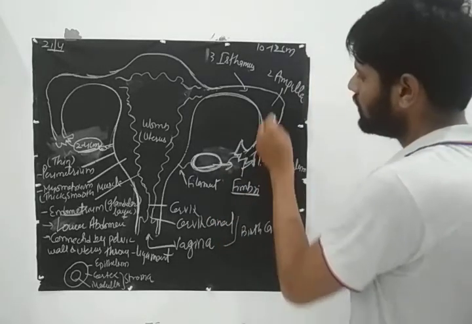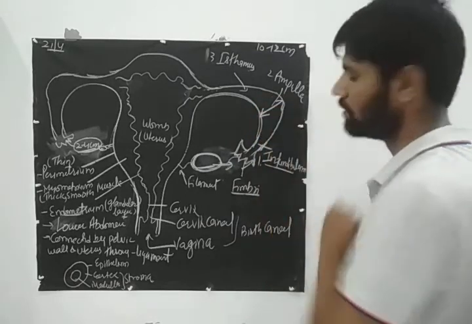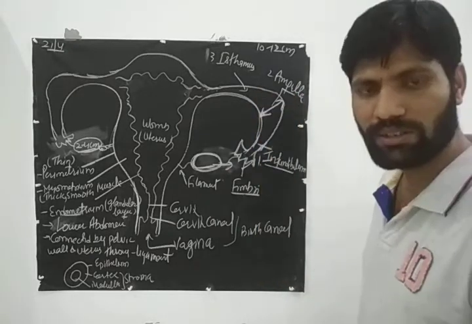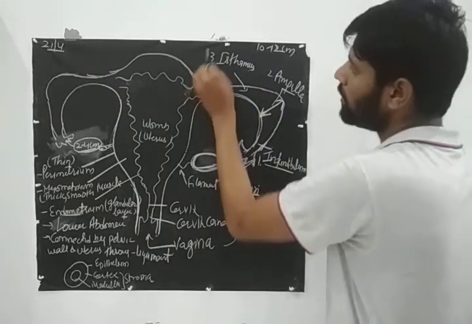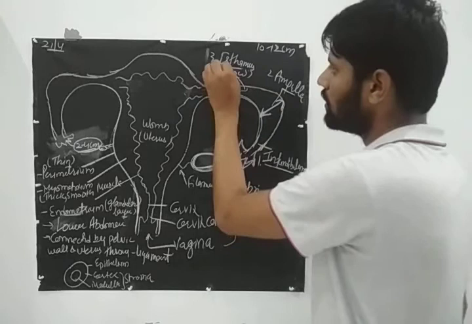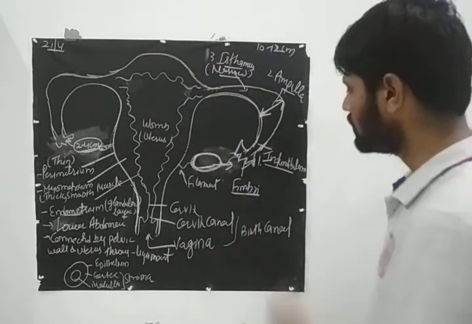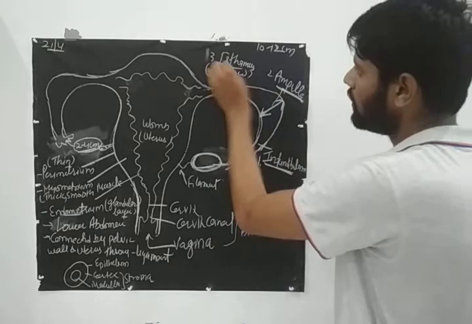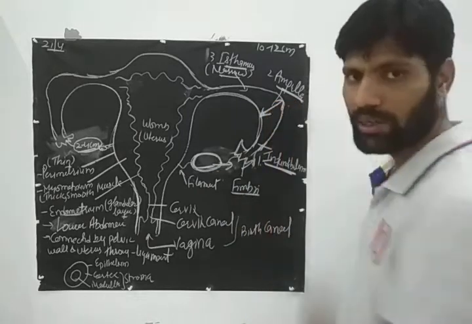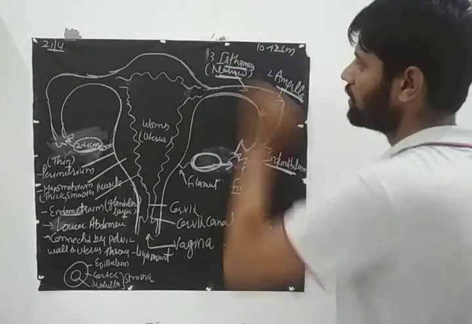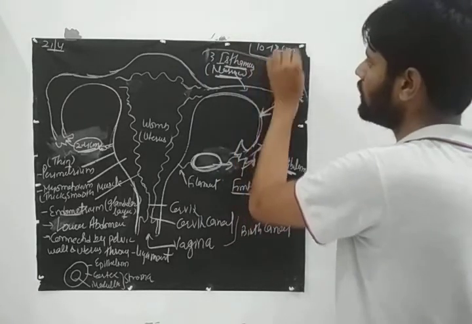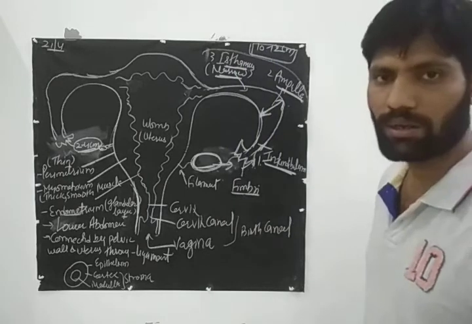Then after the infundibulum there is a wider part. ये जरूर ध्यान रखना है. This wider part is known as the ampulla. Then the ampulla will open into a narrow part known as the isthmus. So infundibulum, ampulla and isthmus. The infundibulum near the ovary has fimbriae, then the ampulla is the wider part, then the isthmus is a narrow part. All three parts form the fallopian tube, and the size of the fallopian tube is about 10 to 12 centimeter long.